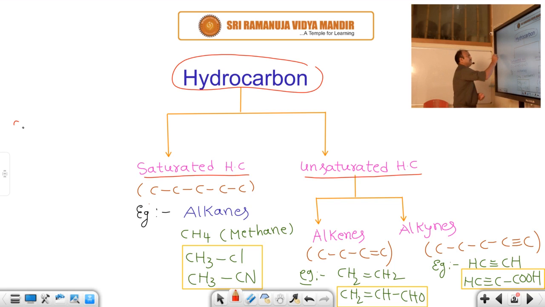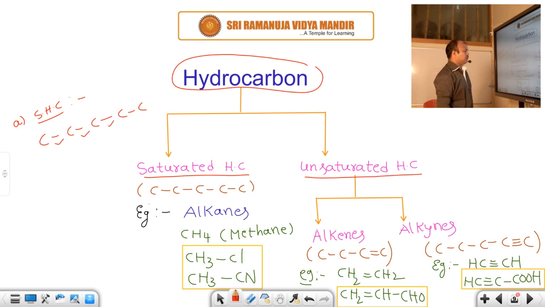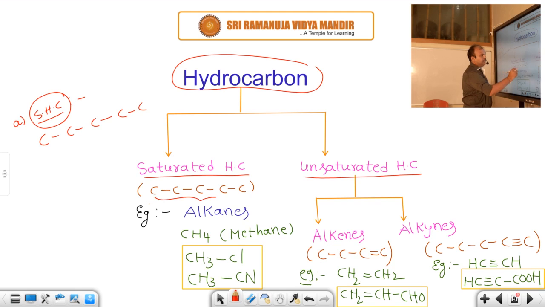Saturated hydrocarbon means that between the carbons only single covalent bonds are there, which I have shown here with dashes. If carbons have single covalent bonds between them, that is called a saturated hydrocarbon.